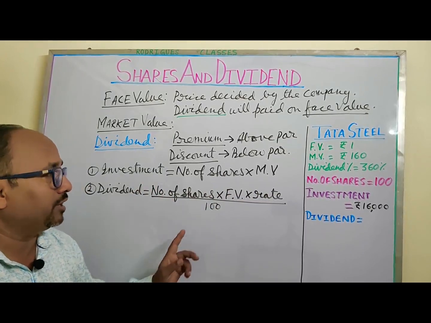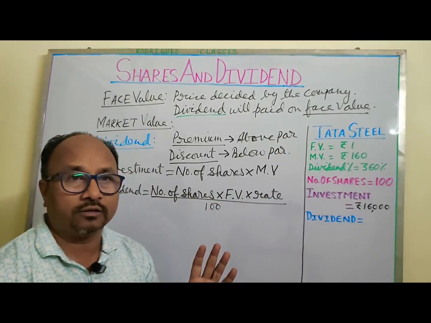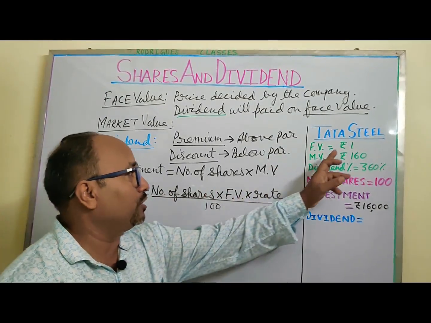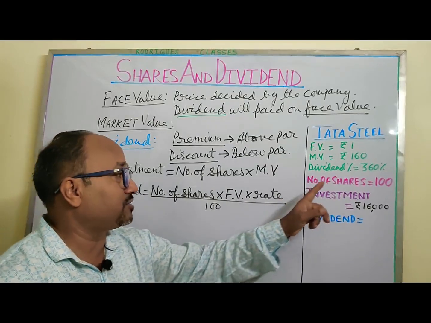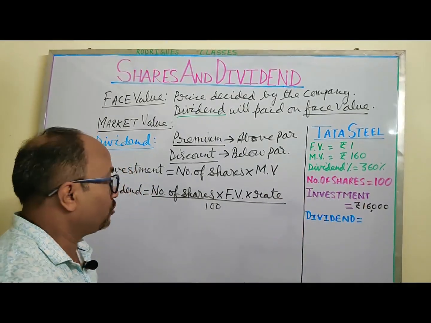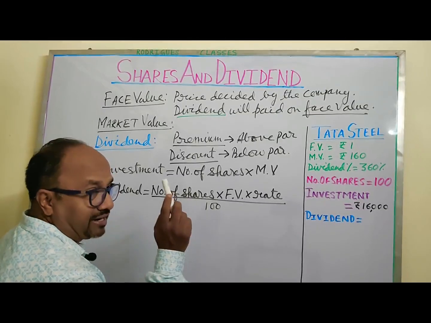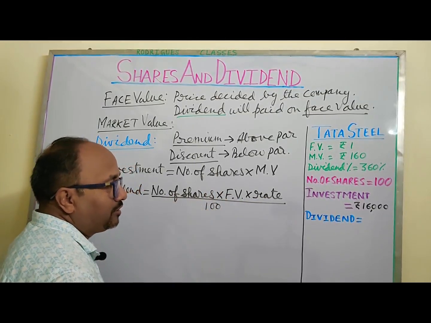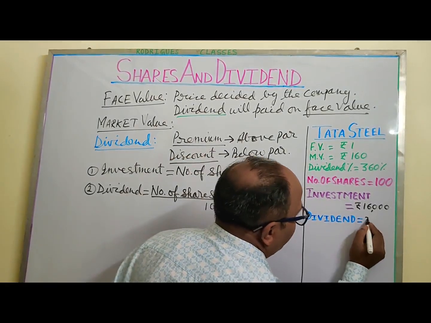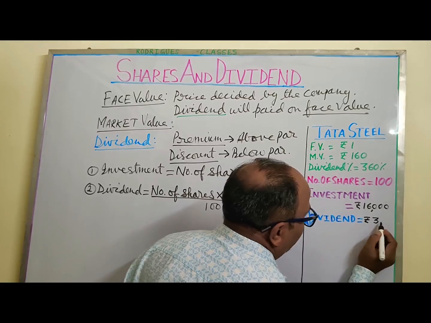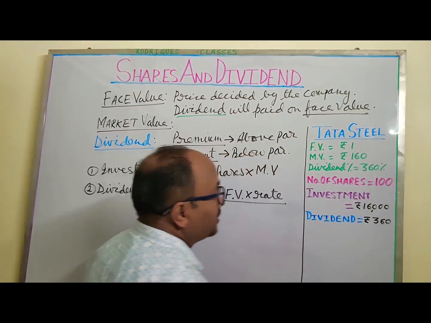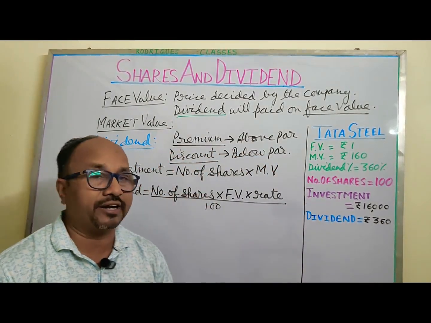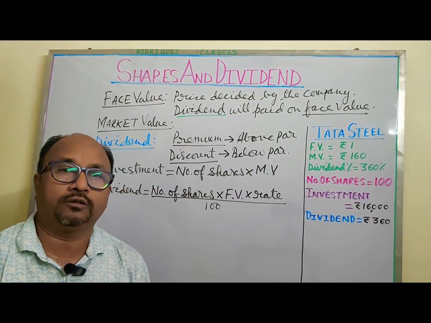So if you take a look here, number of shares is 100, face value is 1 rupee, rate is 360%. So here if I write 100, that 100 will get cancelled. Face value is 1 multiplied with 360. So the person will be earning a dividend of 360 rupees by buying 100 shares of Tata Steel Company.